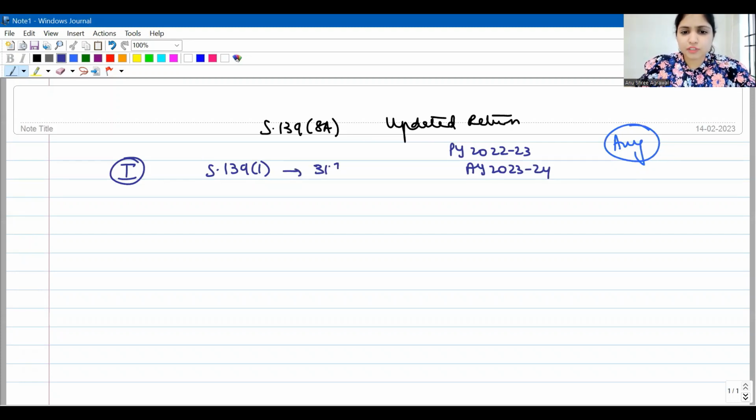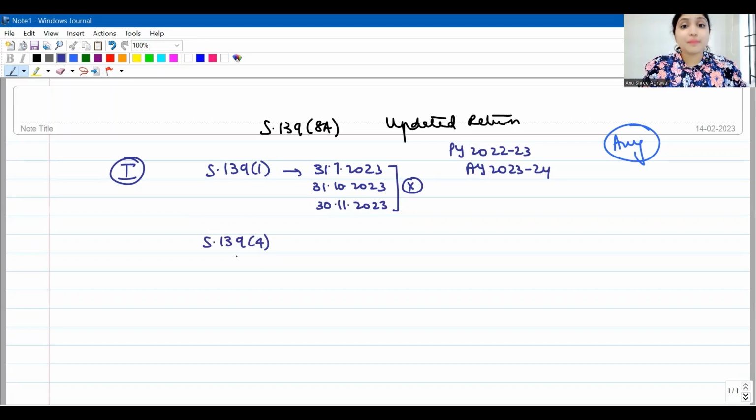Either it would be 31st July 2023, or 31st October 2023, or 30th November 2023. But whatever is the due date out of the three which is applicable to your assessee, he did not file his income tax return within that time. But no problem, assessee, you have some more time. You have time under section 139 subsection 4 also. You can file belated return.